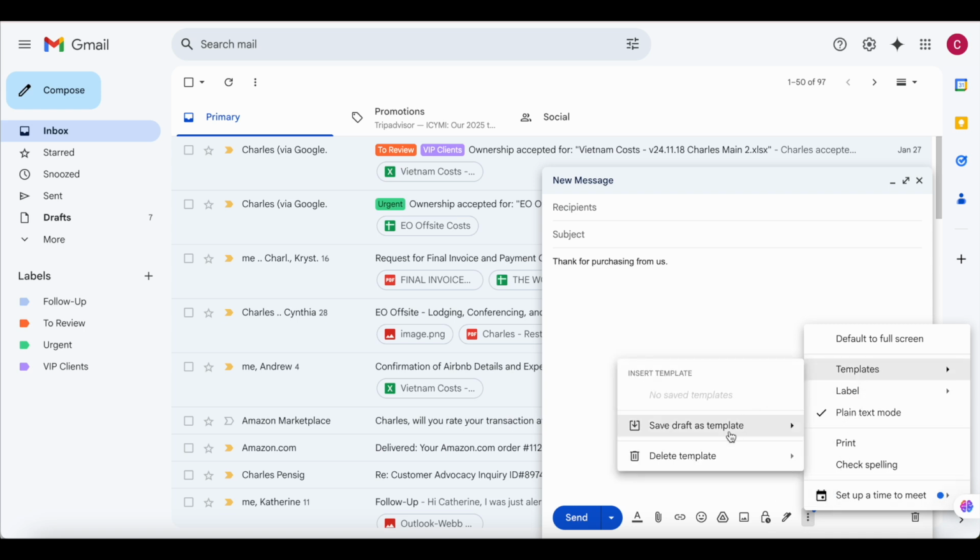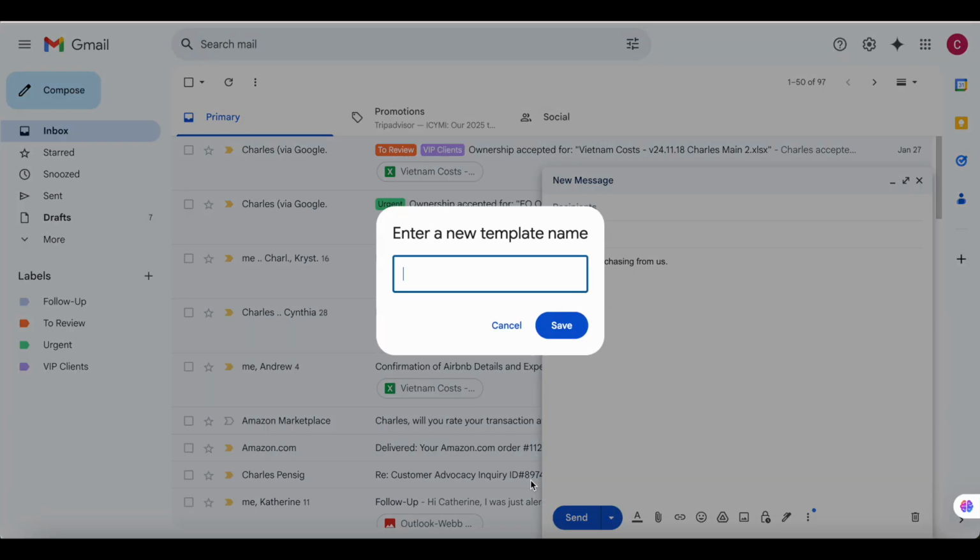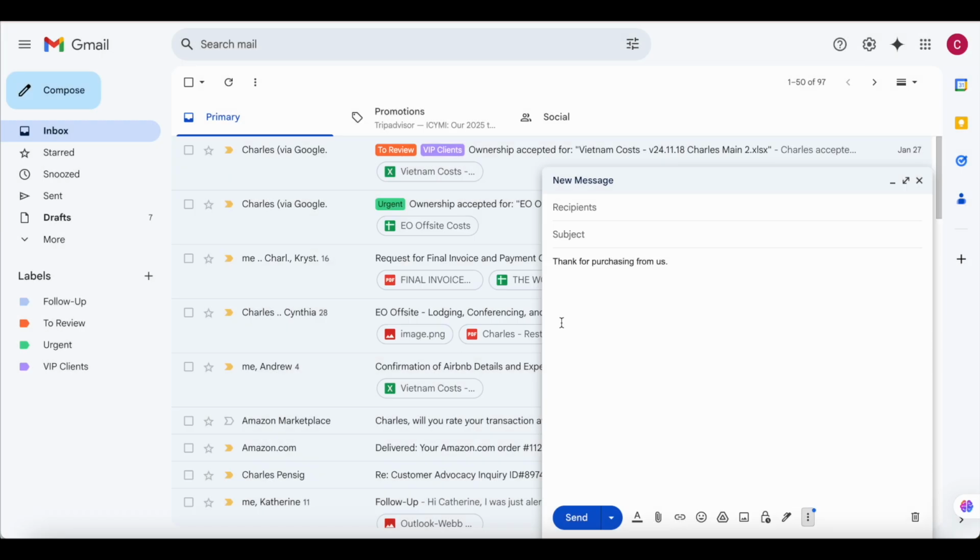So here you can save draft as a template. You can go ahead and save it as a new template, and give it a name. Let's say a thank you message. Yeah, thank you for purchase. So once you save it, it will be available whenever you want to send it to any recipient from your client's inbox.